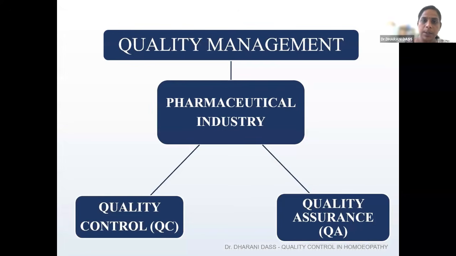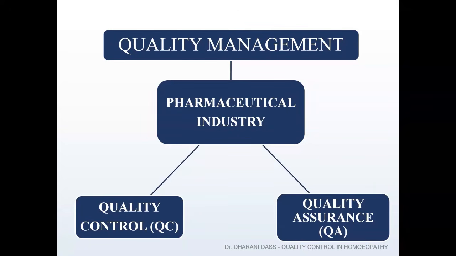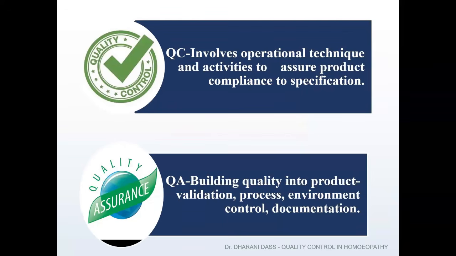Coming to quality management. Quality management in the pharmaceutical industry can be discussed in two different ways: one is quality control, another is quality assurance. What is the meaning of quality control and quality assurance? Can anyone tell? I think most of the students are there, right? What is the difference between quality control and quality assurance, students? Ma'am, we will have a question and answer session at the end of this.